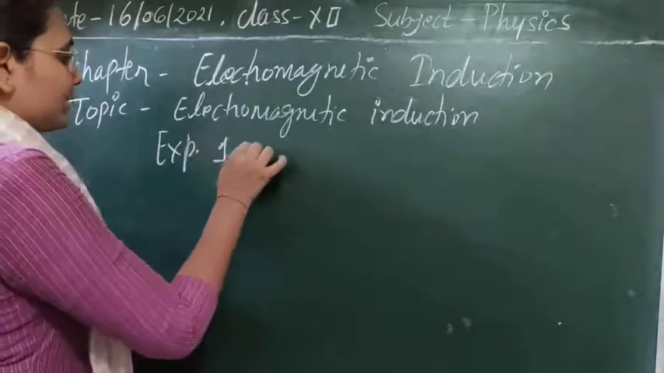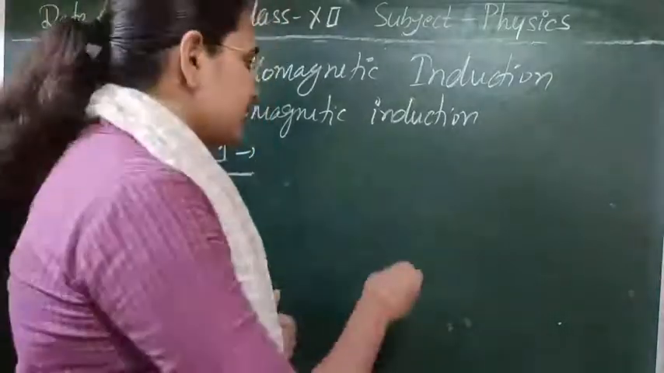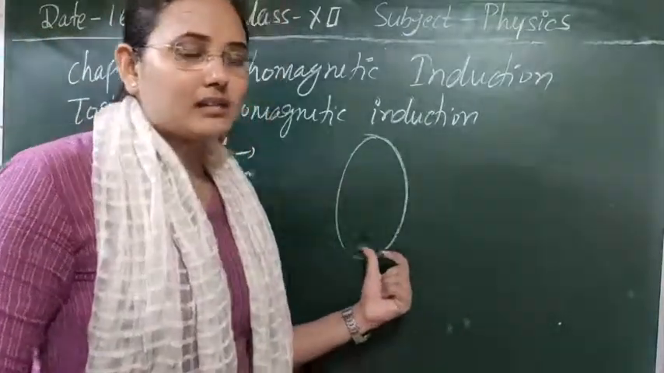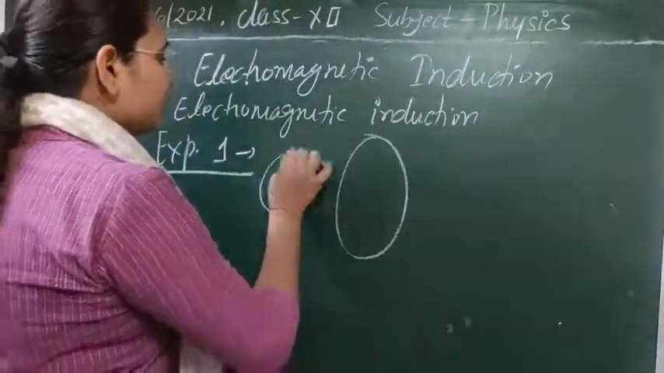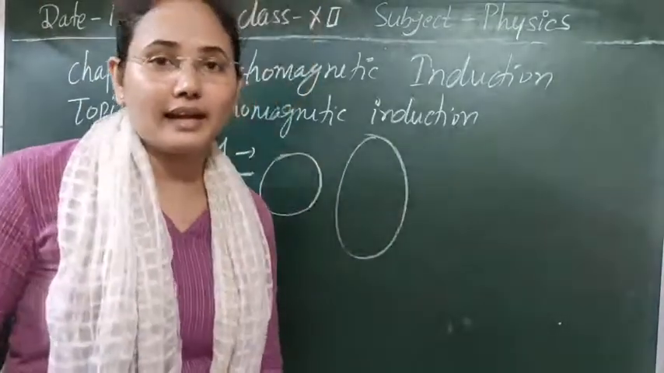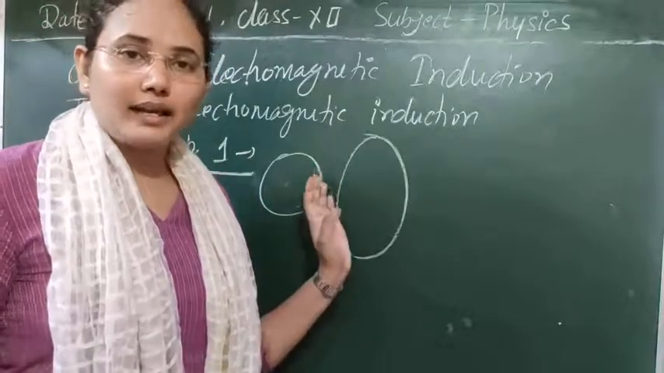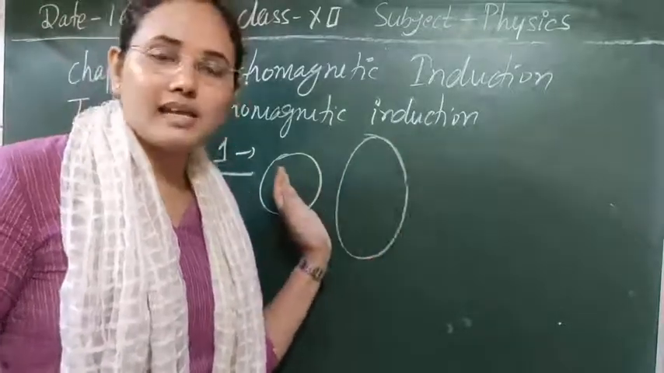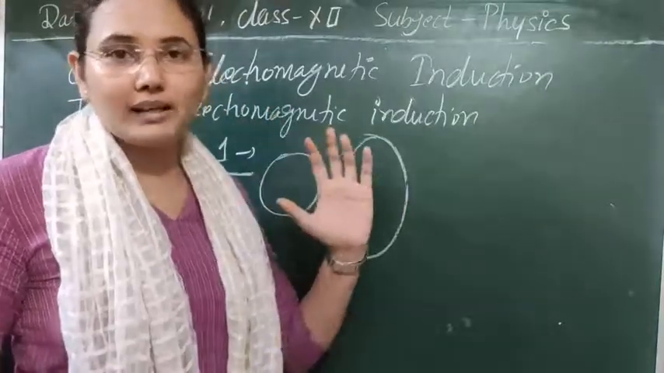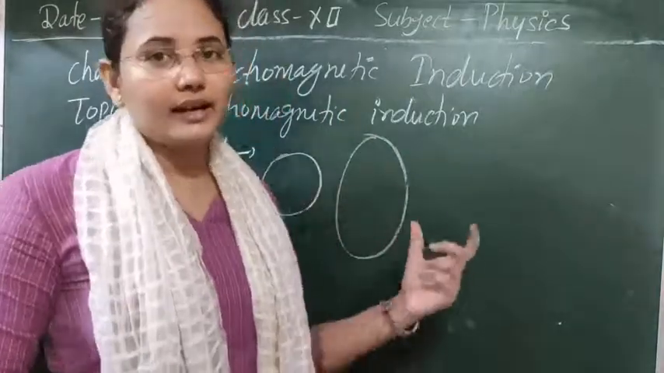So in the case of the first experiment, we hold the coil stationary. Suppose we have a coil and we attach a galvanometer to it. You know that the galvanometer's work is to detect current. So whenever, due to the variation of magnetic field, an electric field is produced, it can be easily detected by the galvanometer. It means we can confirm that there is an induced EMF or an induced current generated inside the coil.